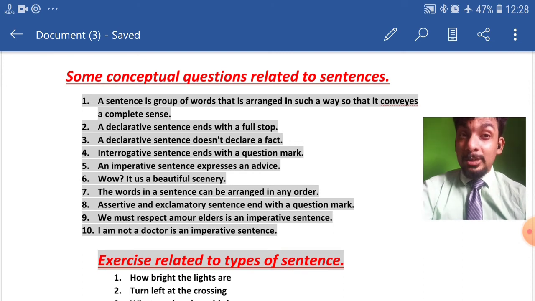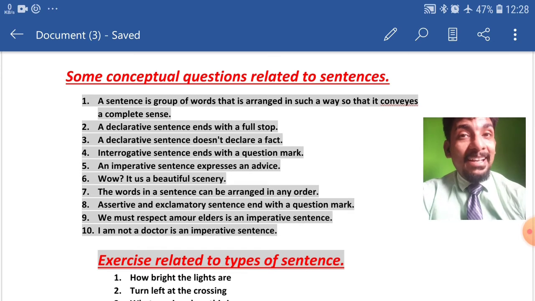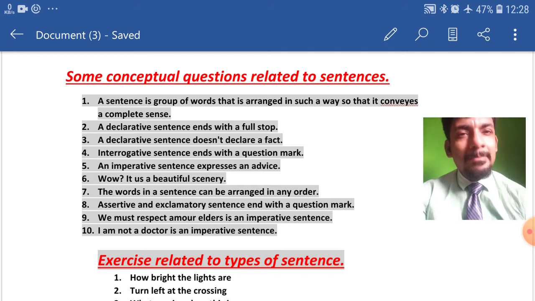Now coming to the ninth question, my dear students, we must respect our elders is an imperative sentence. My dear students, this question is true because this sentence, of course, is coming under the category of imperative. Why? Because in this sentence, I am advising someone that we must respect our elders.